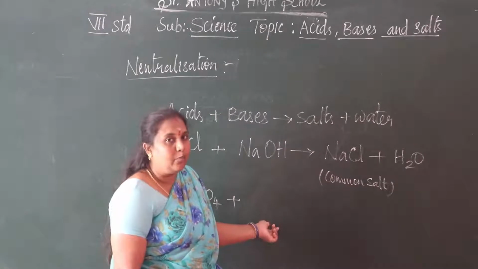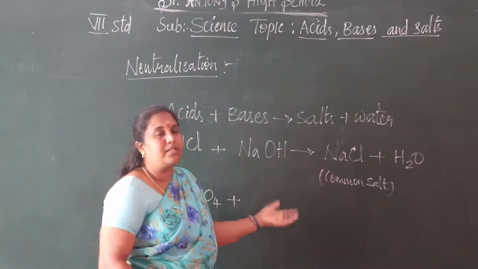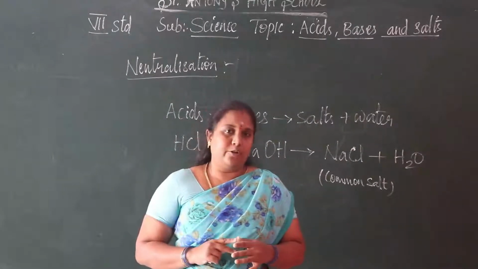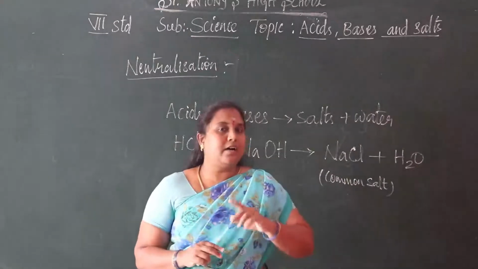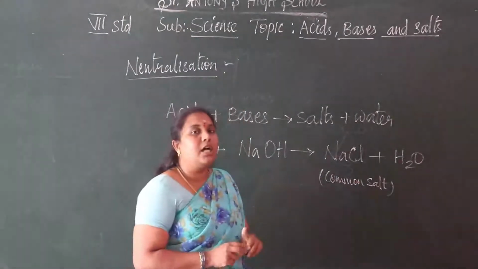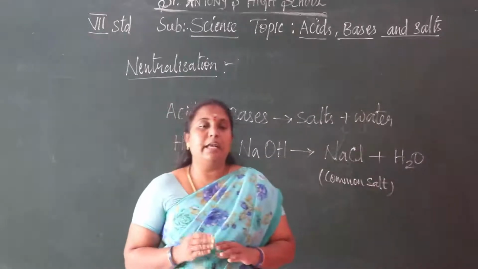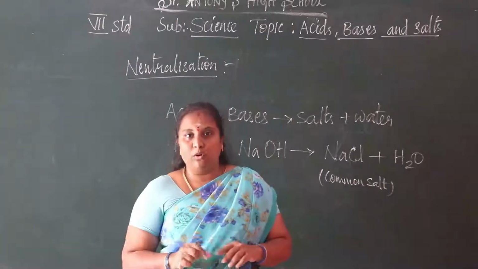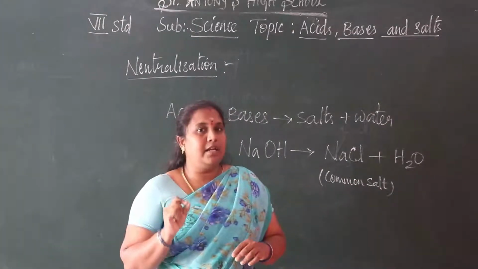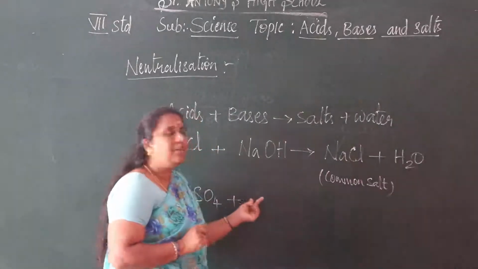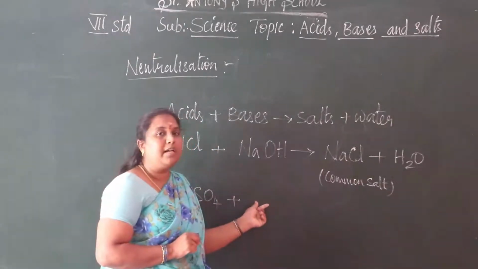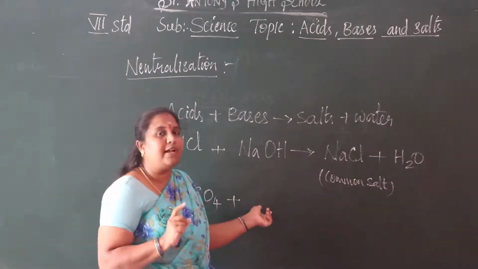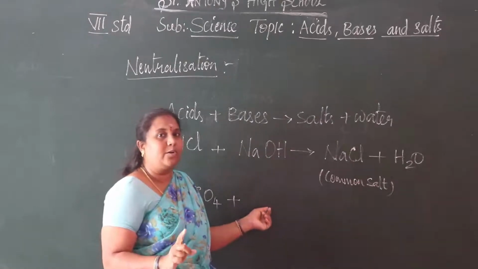We are adding lime water. So what is the chemical name of lime water first? Calcium hydroxide. Keep it in your mind. These are the terms you come to know. Keep your reference book with you. What are the new terms I'm telling? Write them in that, so then only you come to know. What is the chemical name of lime water? Calcium hydroxide.